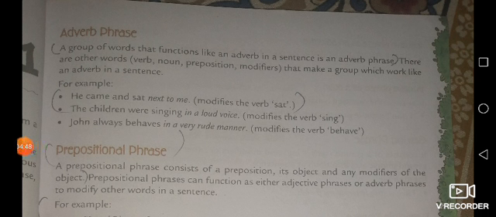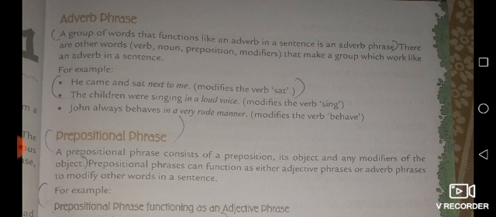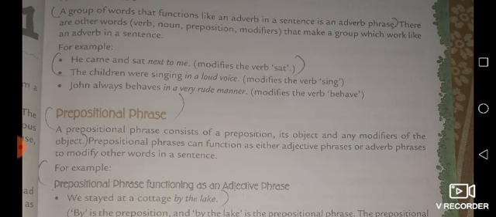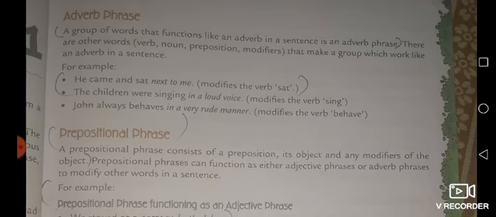So there are other words like verb, noun, preposition and modifiers that make a group which works like an adverb in a sentence. Student, if you see the example, he came and sat next to me. Here "next to me" modifies what? "Sat" is the verb. So this is the adverb phrase.